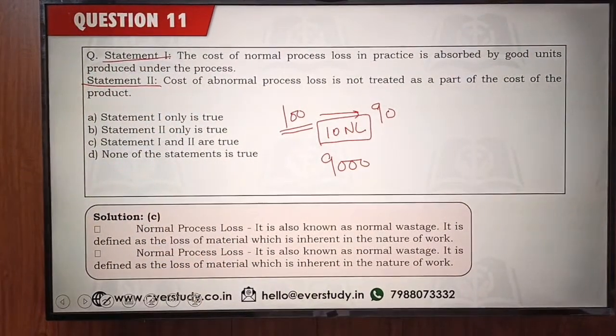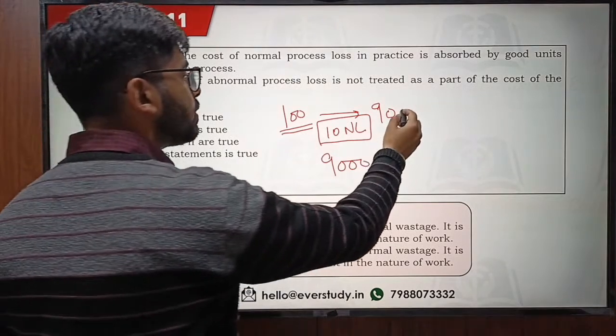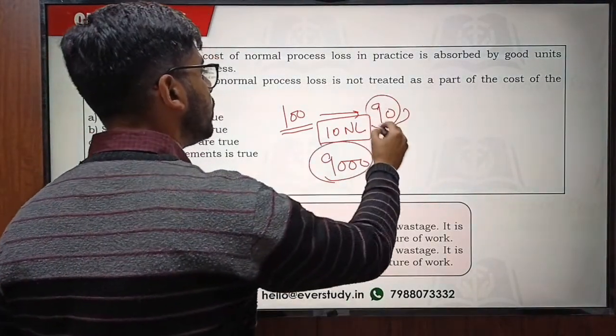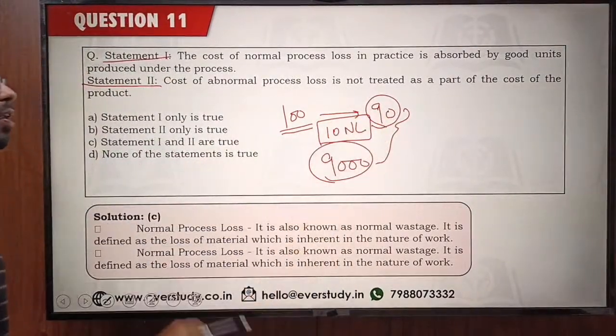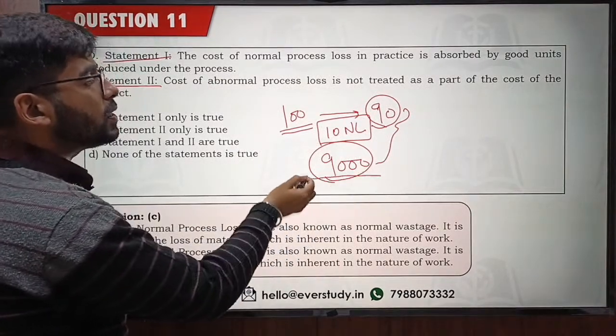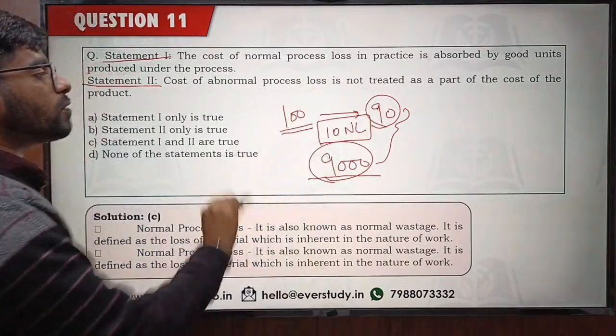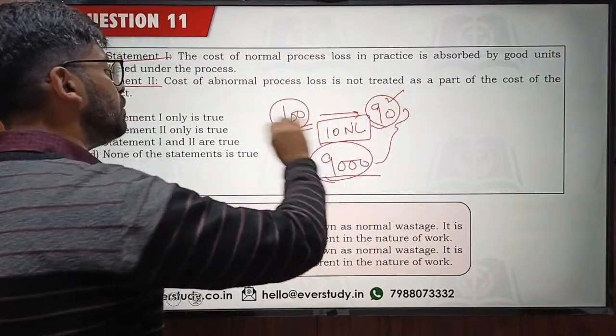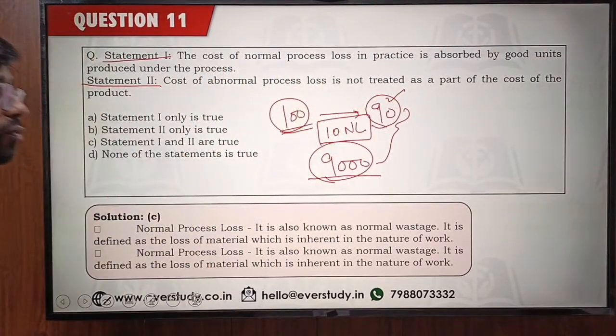So in this particular case, this cost of 9,000 is actually for 90 units only. 10 is going to be my normal loss. It is always going to occur. So this 9,000 cost is for my 90 good units only. I cannot put it for 100. I have to consider it for 90 only because 10 is the loss which is always going to occur. This is your normal loss.